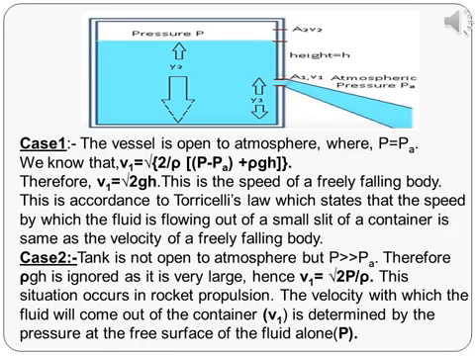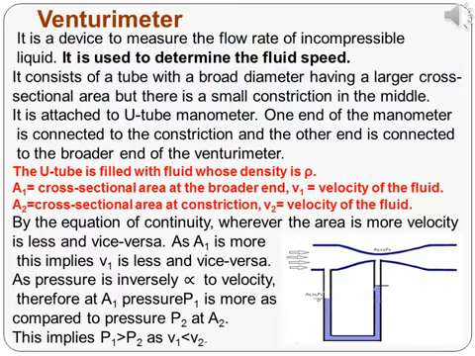This kind of situation occurs in rocket propulsion. The expression V1 is equal to square root of 2P by rho shows that the velocity with which the fluid will come out of the container is determined by the pressure at the free surface of the fluid alone.